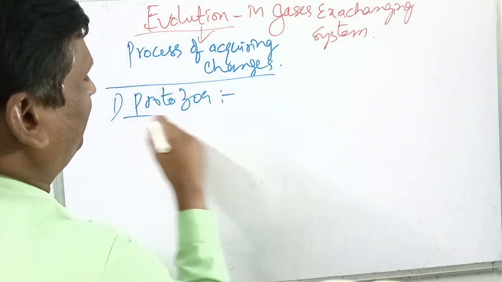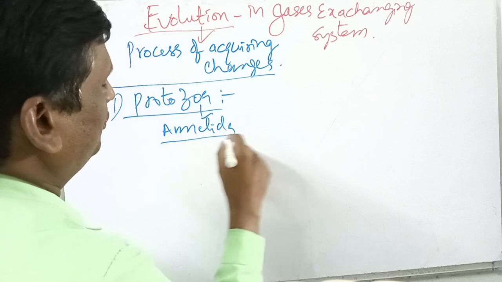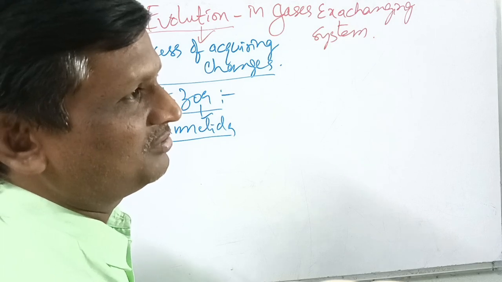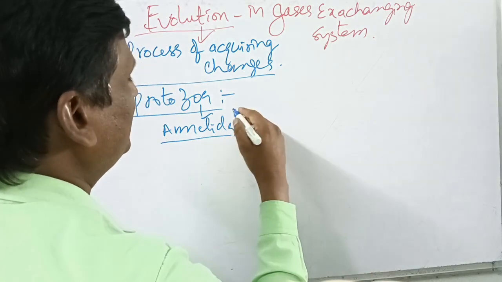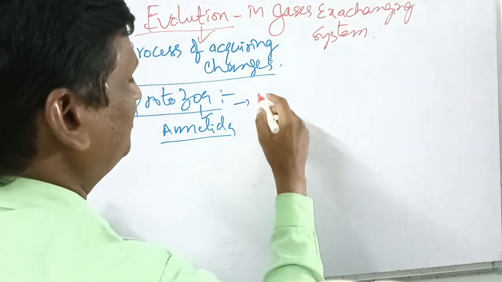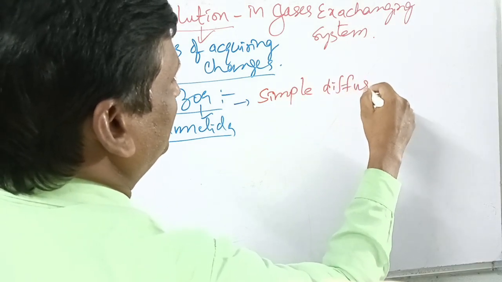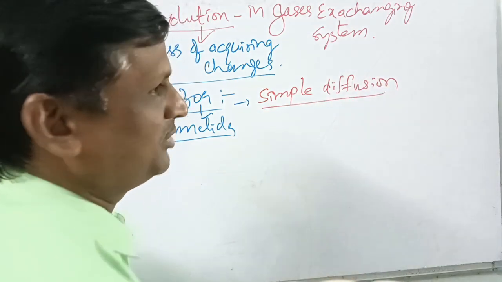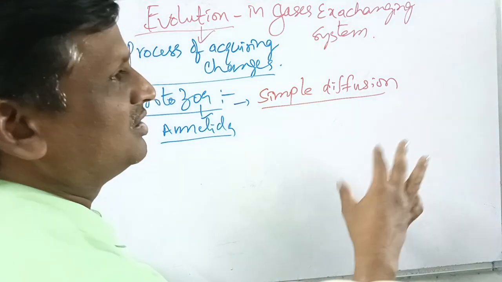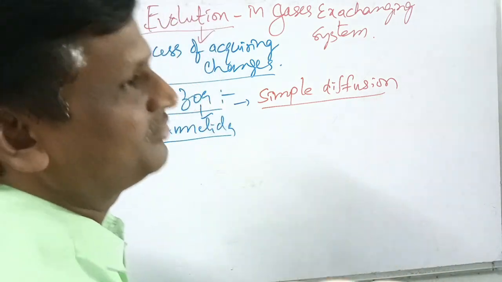From protozoa to annelida, there are 6 phylums: protozoa, porifera, coelenterata, platyhelminthes, nematohelminthes, annelida. All these living organisms respire through the simple diffusion process. They do not have any specific respiratory organ for respiration, but their respiration takes place through simple diffusion. That means through the body surface the oxygen is diffused into the body, whereas carbon dioxide is expelled out of the body through the simple diffusion process.